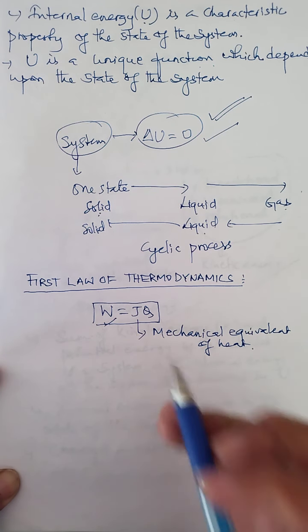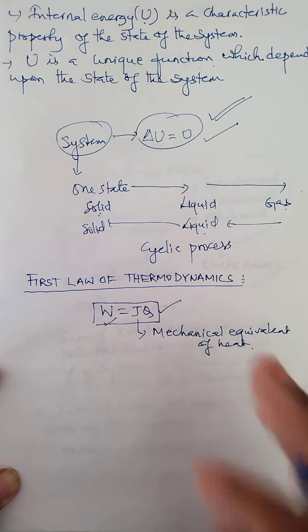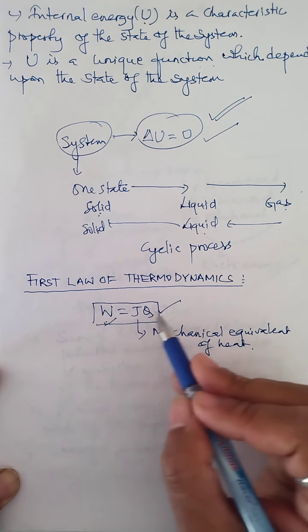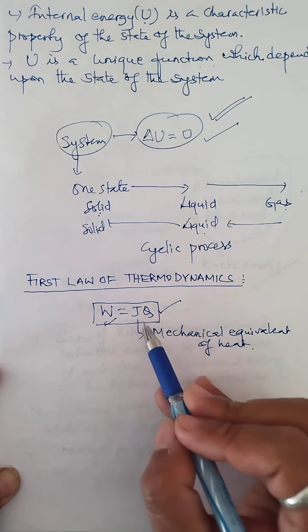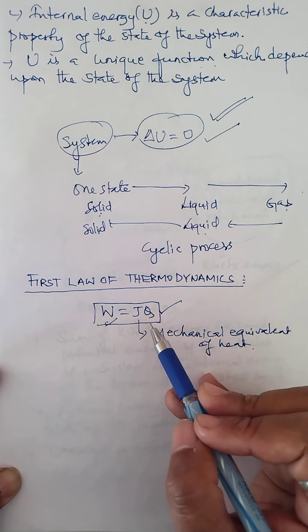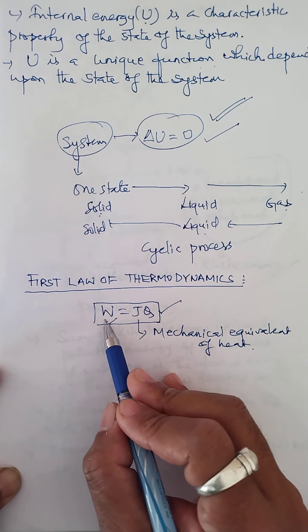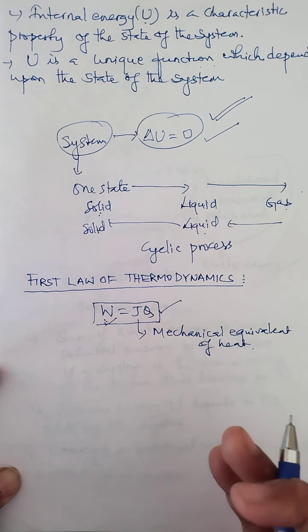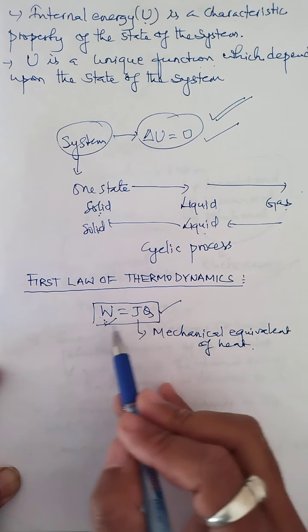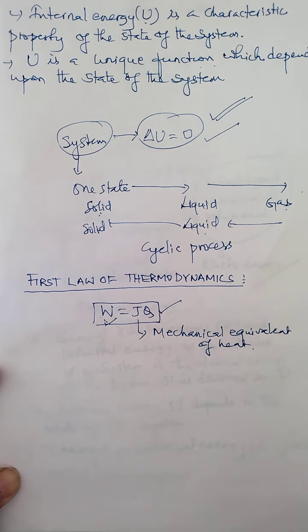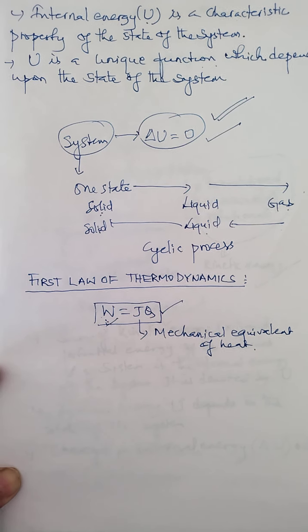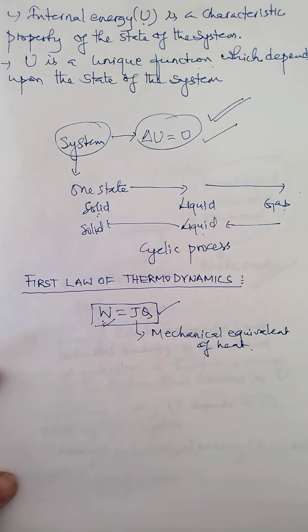Now, this equation means that whenever a certain amount of work is done, an equivalent amount of heat, that is Q, is produced. Or by applying Q amount of heat on a body, an equivalent amount of work can be obtained. That means work and heat are always related by W equals JQ. The relation between work and heat is the study of thermodynamics.